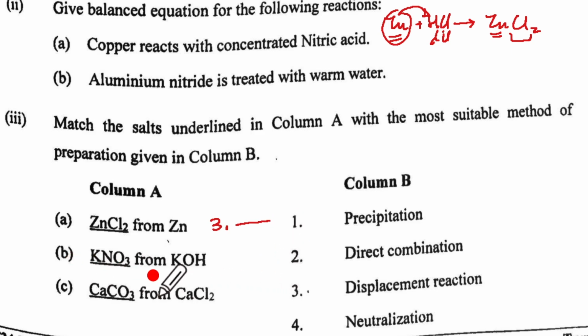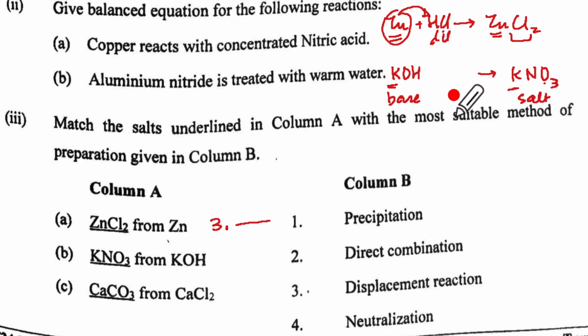Look at our B, KNO3 from KOH. So we have to take KOH and then from that we have to get KNO3. Now KNO3 has K which will come from here. And what is this? This is a base. And what is this? This is neither H nor OH, means it's a salt.